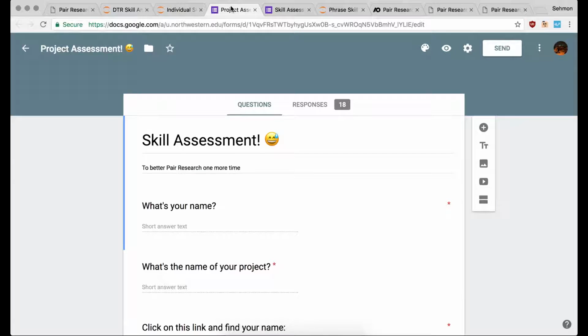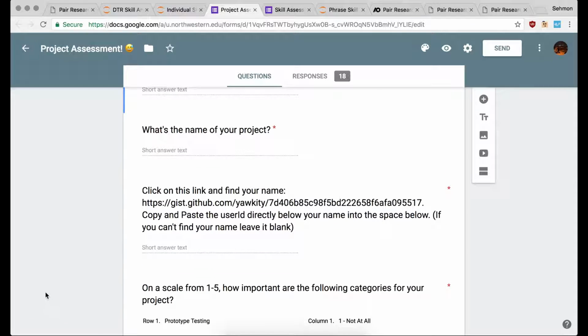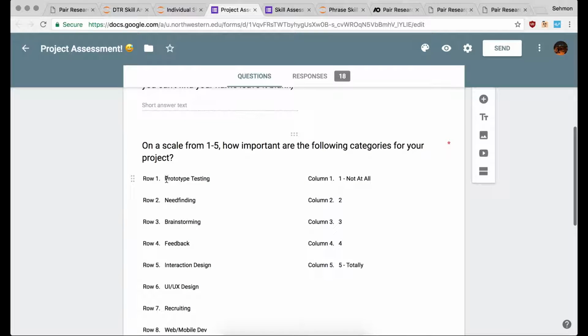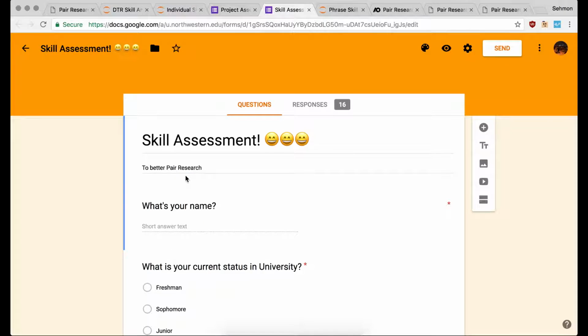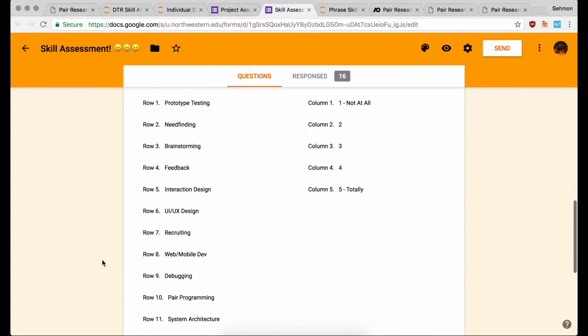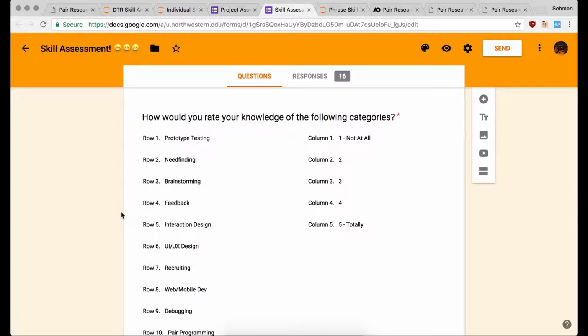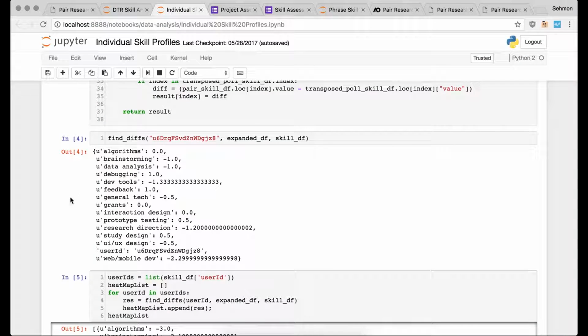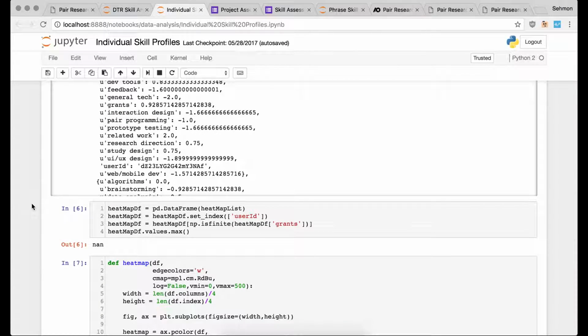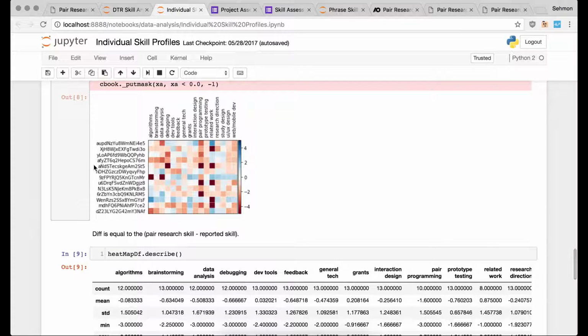So we sent out a poll to students in class, the ECR students, asking who they are and the name of their project. On a scale of 1 to 5, how important are these categories to your project? And on a scale of 1 to 5, how comfortable do you feel helping with these categories? Given that we have a bunch of 1 to 5 ratings from each individual for all these categories, we can map that back to the original Parry Search dataset and see how the skills they reported relate to the skills they actually have in the system. So we built a small heat map showing all the user IDs of users in the system and all the categories we have.